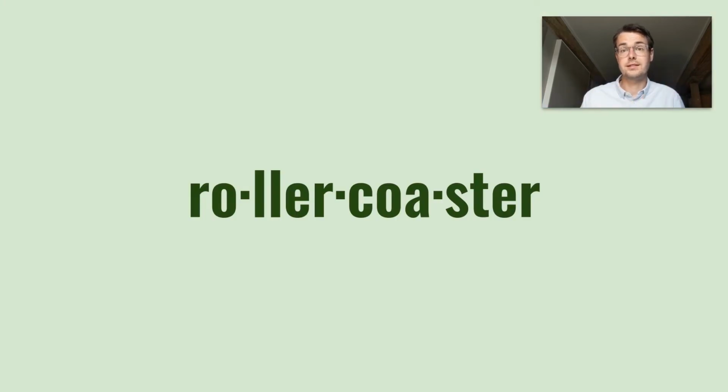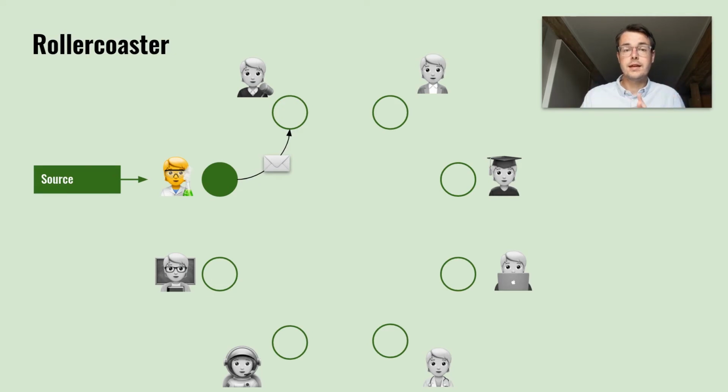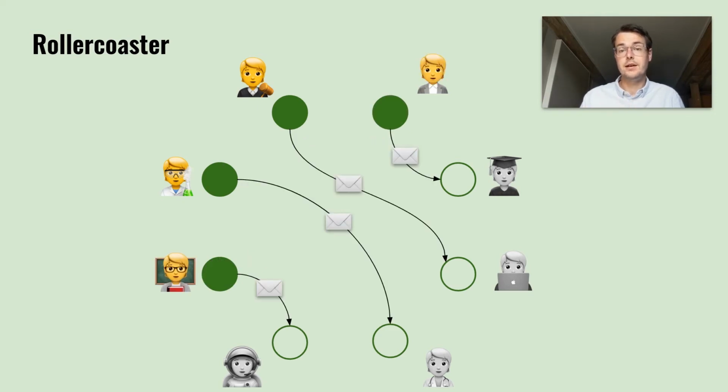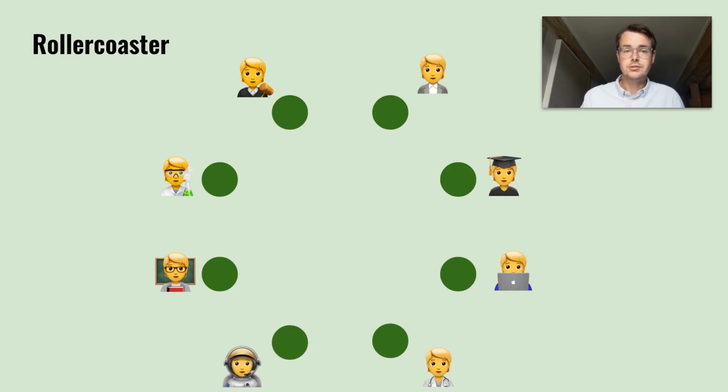I will now explain the basic idea behind Rollercoaster. Due to the scope of this talk, it's simplified and we provide much more details in our paper. The idea is that after the original sender, which we often call the source, sends the first message, the first recipient can actually help sharing it. And if all members carefully follow the plan, the group of people who already received the message doubles with every round. As a result, the total time to distribute the message is logarithmic in the total group size, without doing any changes to the underlying network.